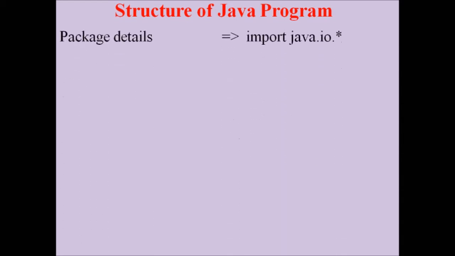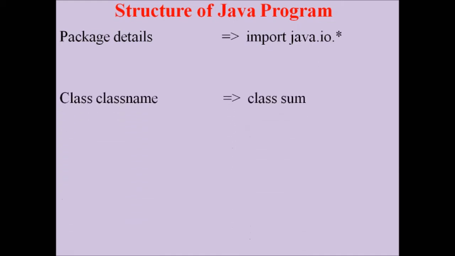The beginning of the Java program should have the package details. A package is a set of predefined functions. So here for example, import java.io. The keyword import is used to include the package in our source code. Here java.io is a package. I is for input and O is for output. To include the input output statements in our source code, we need this package.